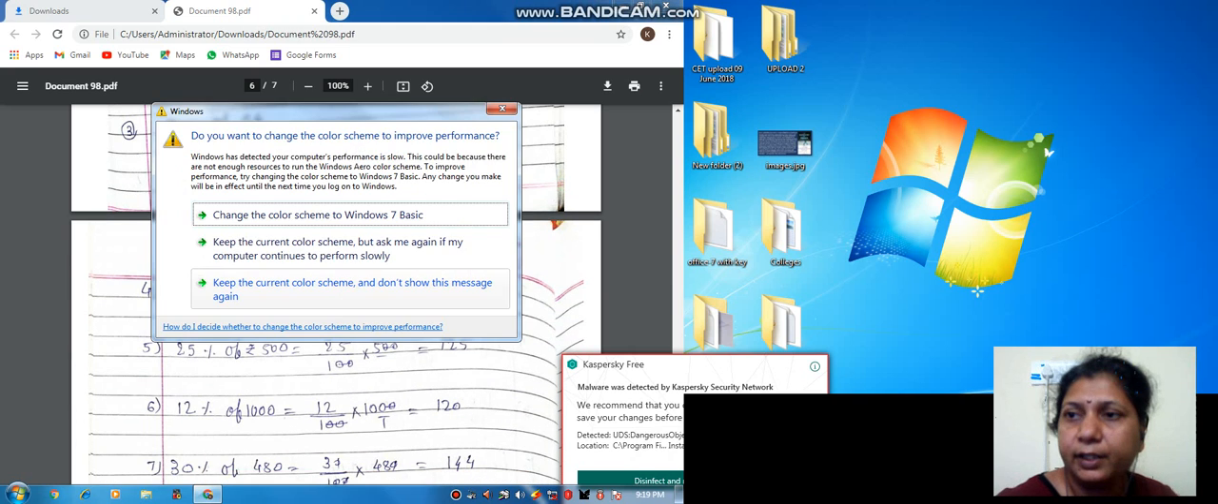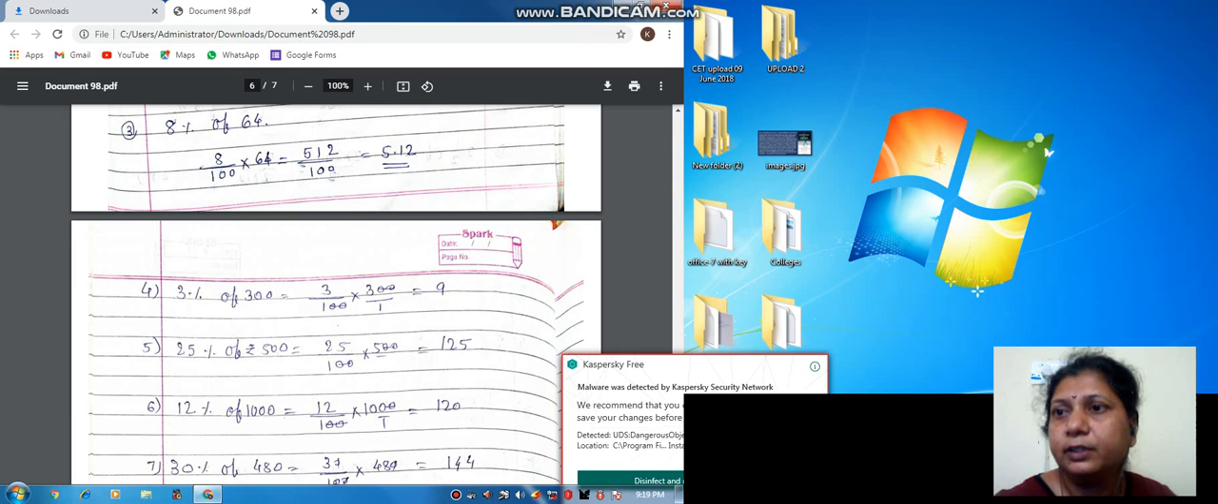Next, 3% of 300. Okay, so let's see, 3% of 300, that means 3 upon 100.